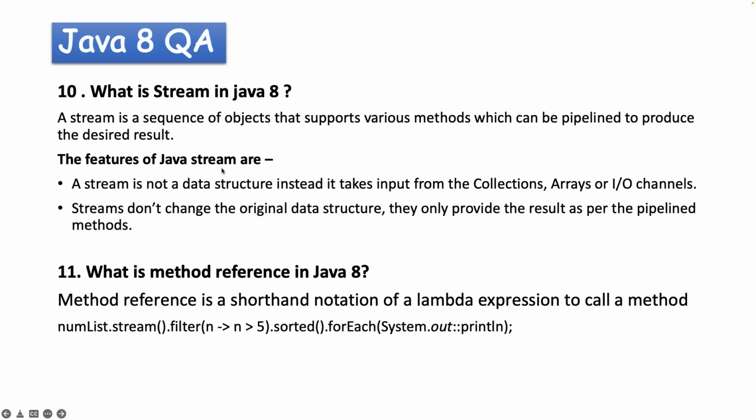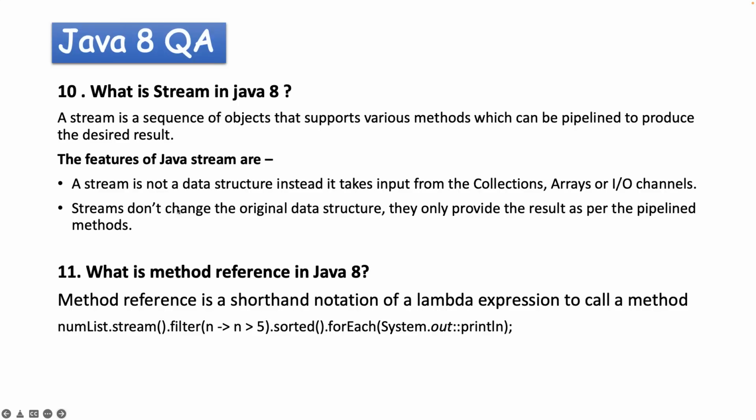The features of Java stream are: a stream is not a data structure. Instead, it takes input from the collection or arrays, and also the stream doesn't change the original data structure. They only provide the result as per the pipeline methods. So if I get the stream and filter it, and after filtration just return that object, it will just do the methods you define in a single pipeline. It will not change any underlying data structure. I will demonstrate this with code, guys, nothing to worry.